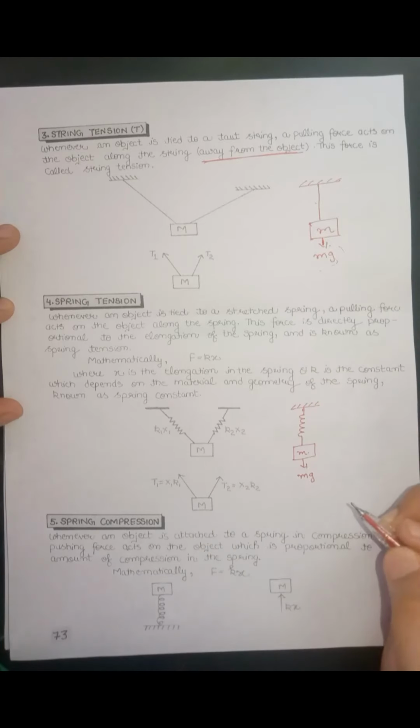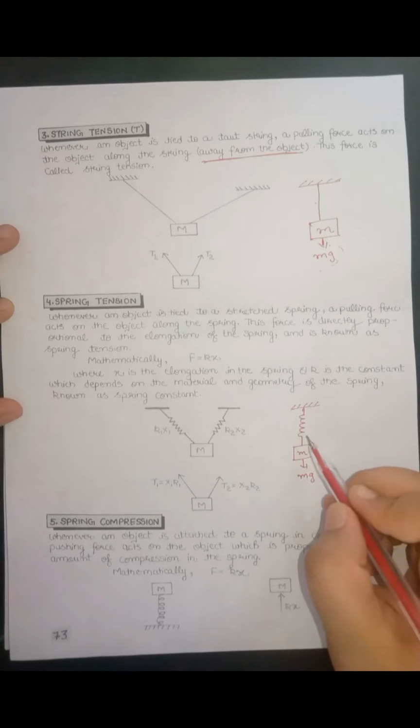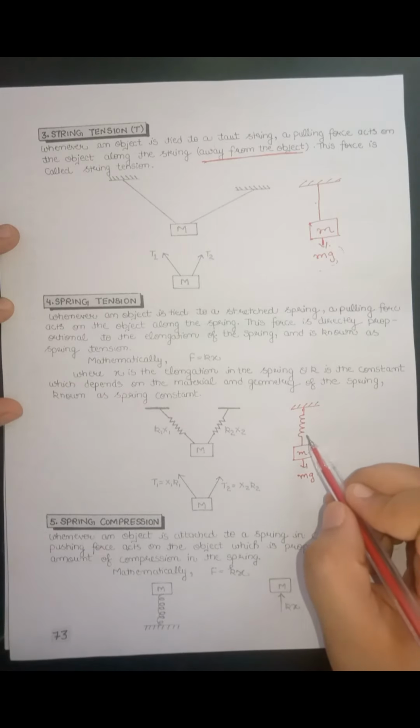The fourth case is the spring tension. Whenever an object is connected with a spring, let's say the mass of the object is m, in the downward direction, the gravitational force mg is acting. Again, this spring is not breaking. That's why there must be some force acting on the spring.